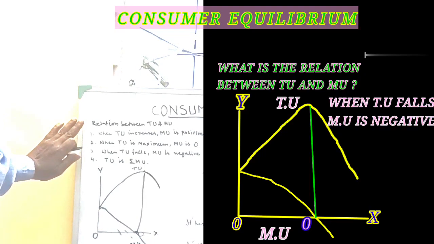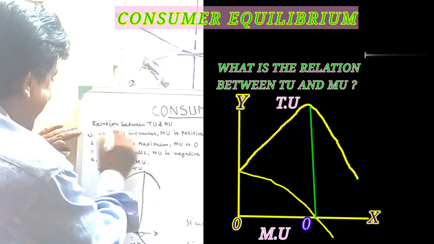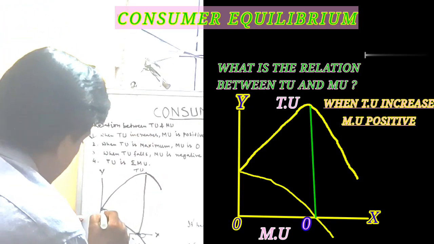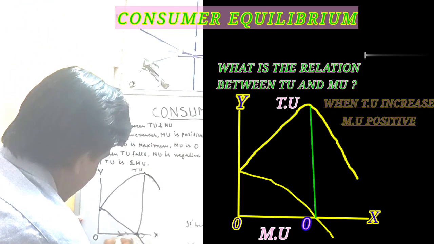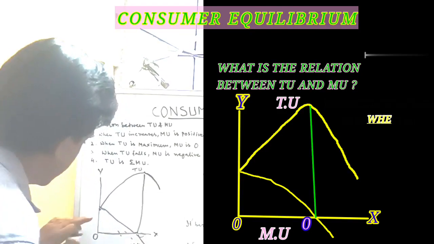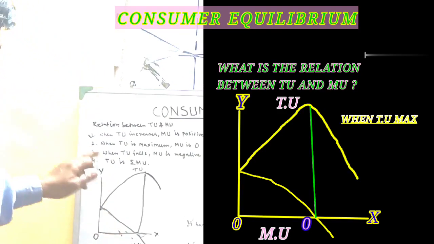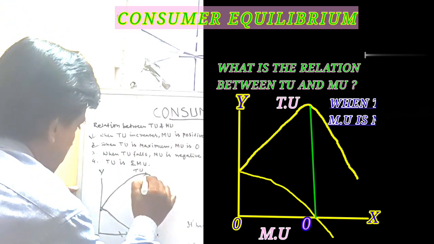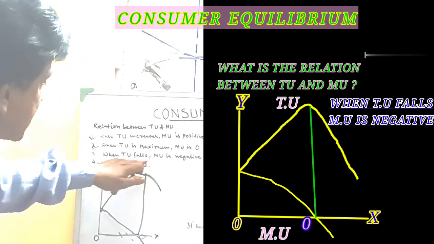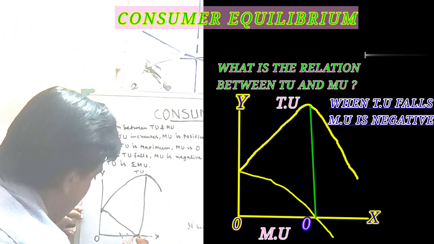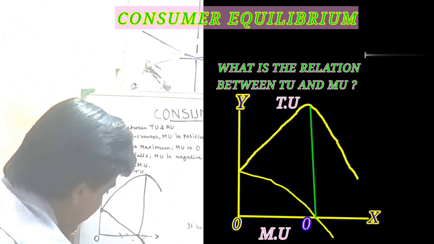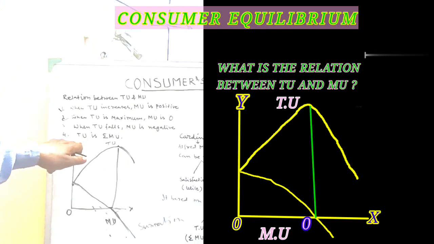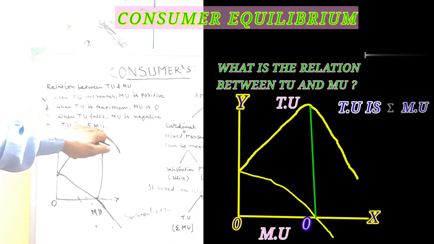So we can write down mainly 3 points. When TU increases, MU is positive. MU does not even cross the x-axis, it is in positive condition. Now the third point is when TU falls. TU, after the saturation point, starts falling. When TU falls, MU is negative. You see it crosses the x-axis and goes down. So it is negative condition, and TU is nothing but a summation of MU.